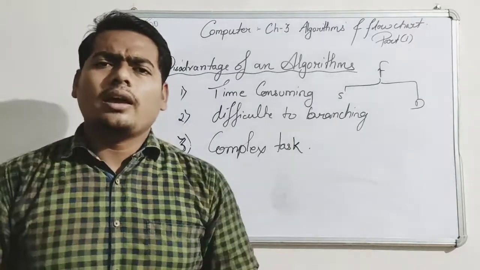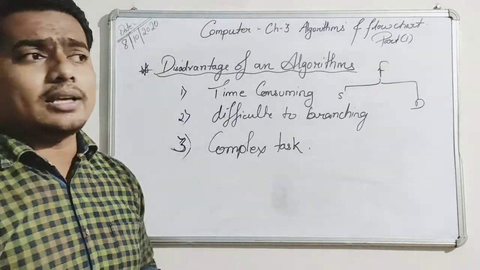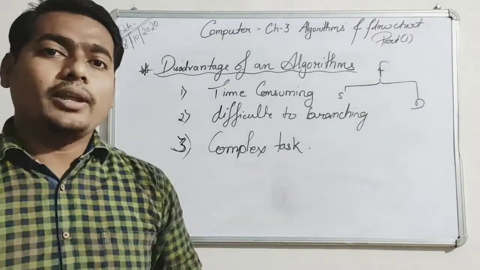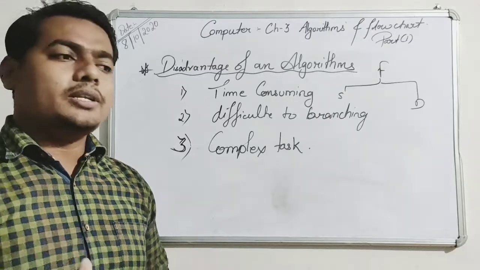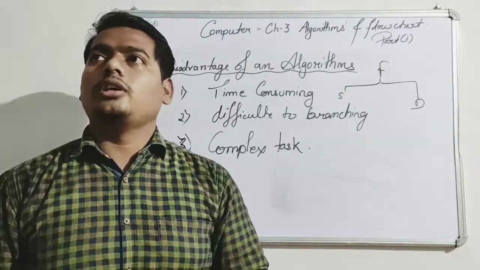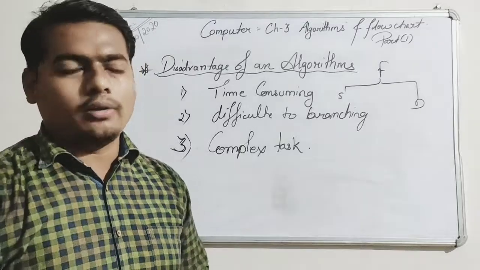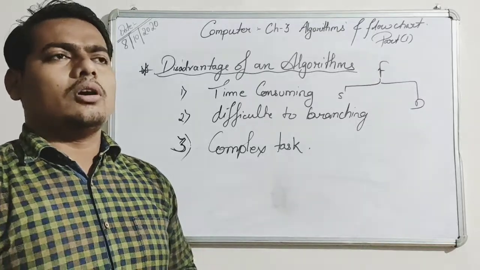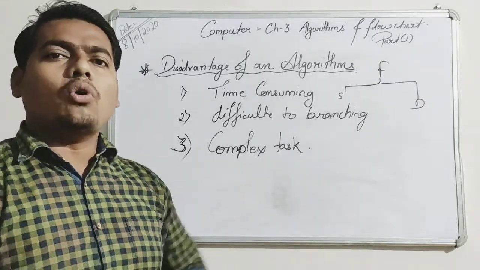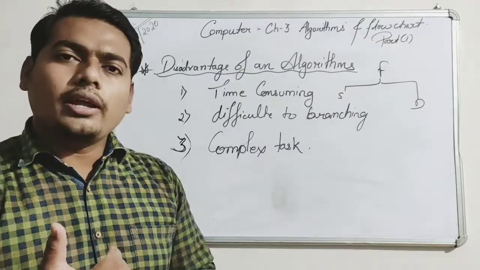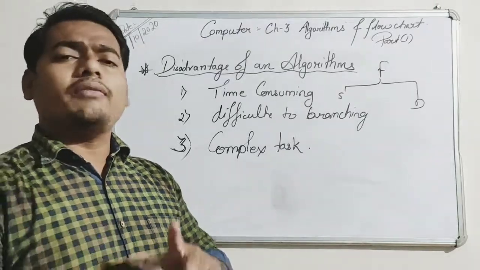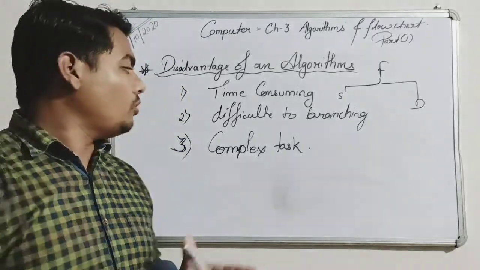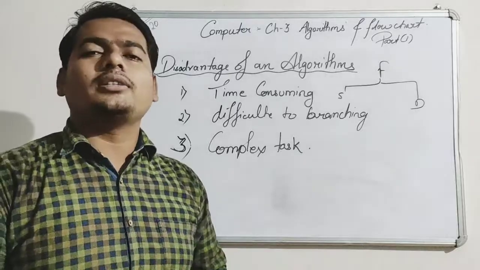What are examples of a complex task? A task which is not possible or which is very complex to understand. For example, if you tell a non-IT person or a person who doesn't cook at all to prepare a machine which can do all the things in the work, and he doesn't know electric work or mechanical work, everything is there. So it is a complex task, a mixture of tasks. It can't be shown in the algorithm.